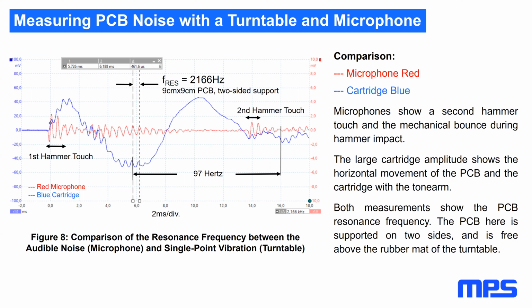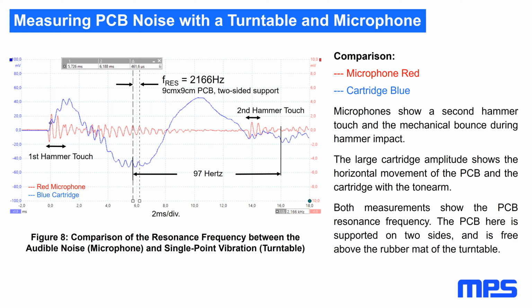The large cartridge amplitude shows the horizontal movement of the PCB and the cartridge with the tone arm. Both measurements show the PCB resonance frequency. The PCB here is supported on 2 sides and is free above the rubber mat of the turntable.